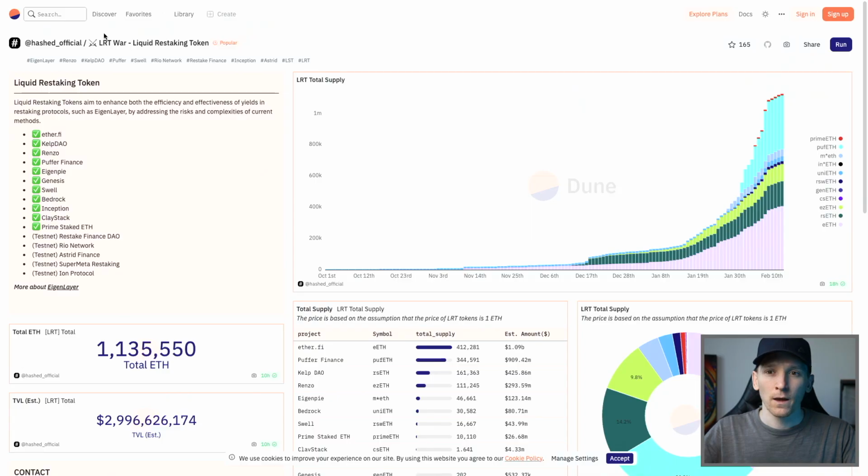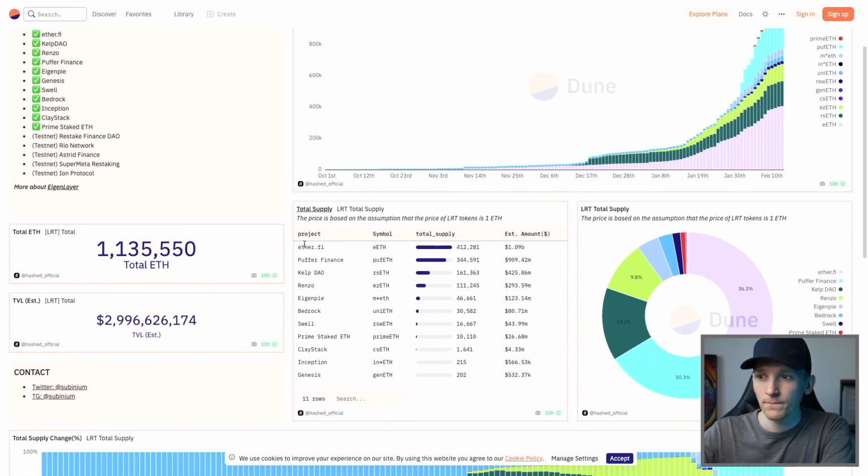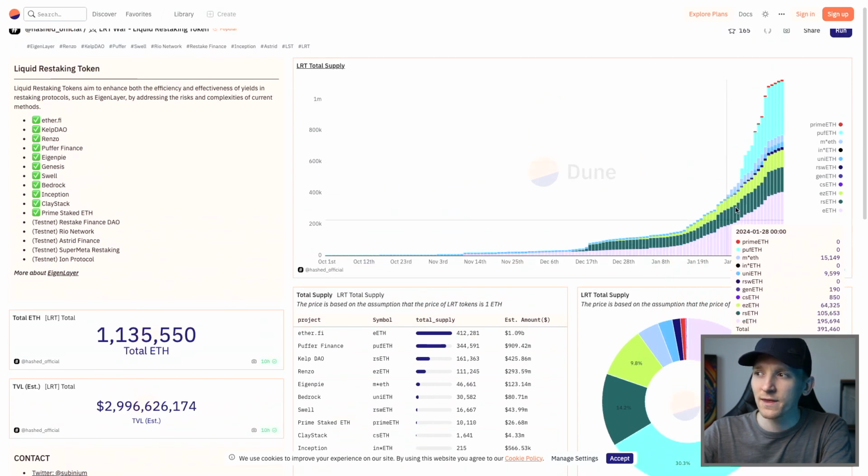What we can do is go to Dune Analytics. You can see the most popular liquid restaking protocols. So right here, Ether.fi, Puffer Finance, and Kelp DAO are the top 3. And you can see how Ethereum is flowing into these protocols over time, looking to restake their ETH.